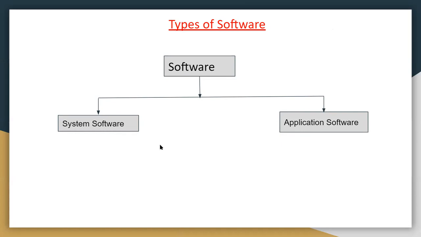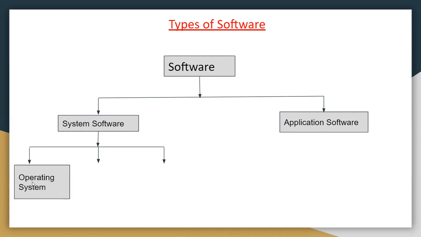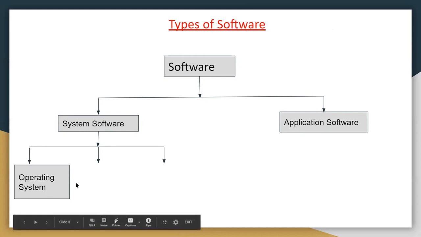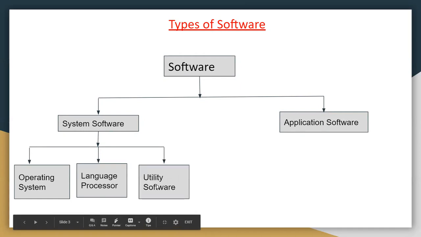Next, system software is again divided into three subdivisions. Which are these three subdivisions? First one is operating system, the second one is language processor, and the third one is utility software.